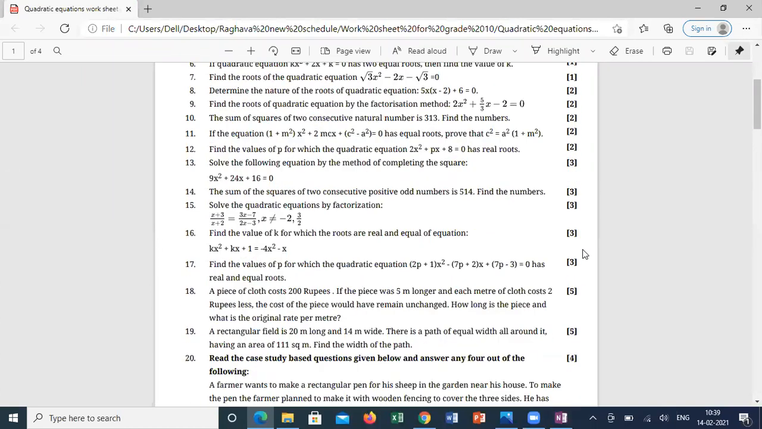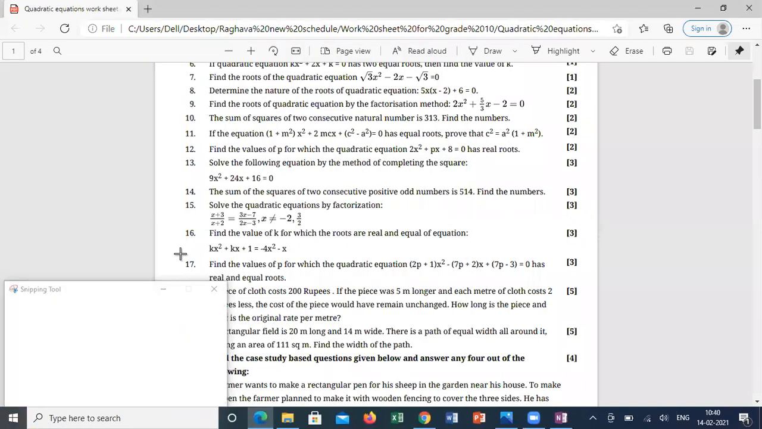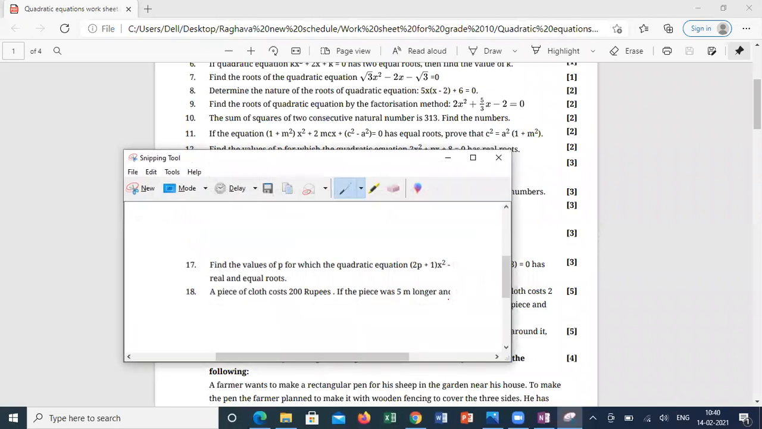I can give some extra questions for you people. Sir, will you be able to explain and solve the 17th one? Find the values of p for which the quadratic equation has real roots. What is the meaning of real roots? When can we say the quadratic equation has real roots?